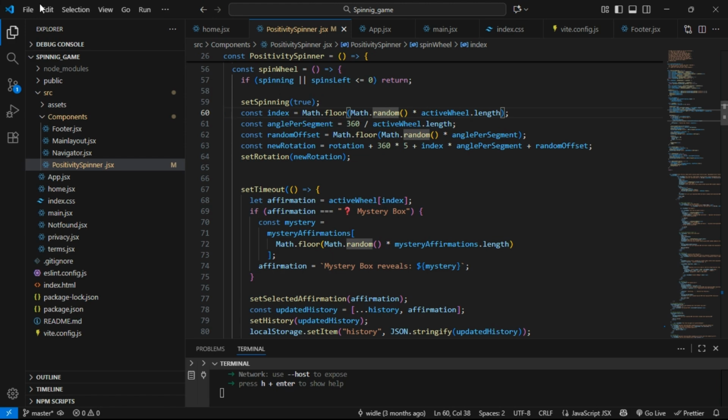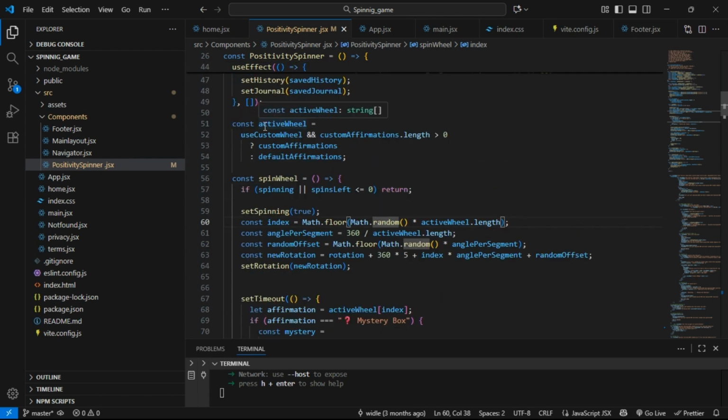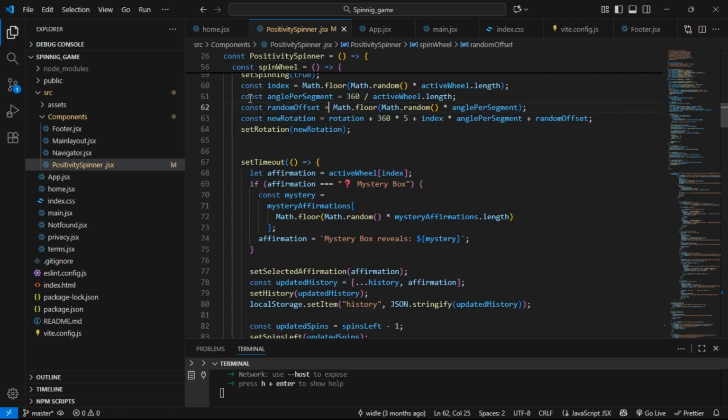And you multiply by activeWill.length. What is activeWill? activeWill is this one. This is the variable we created previously, and we check the length and multiply by it, like activeWill.length. Okay. And the second, angle per segment.